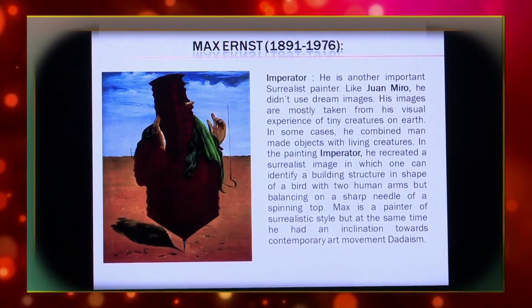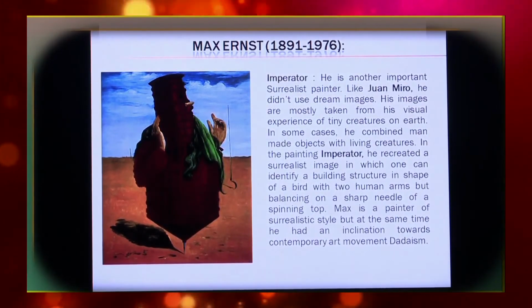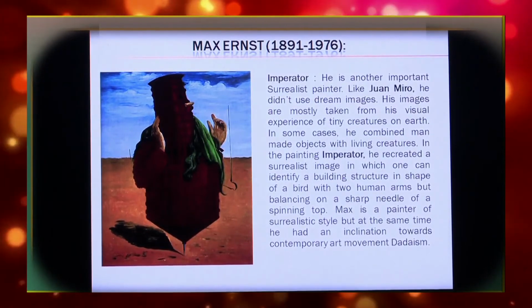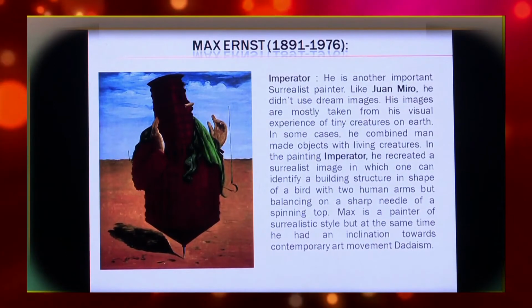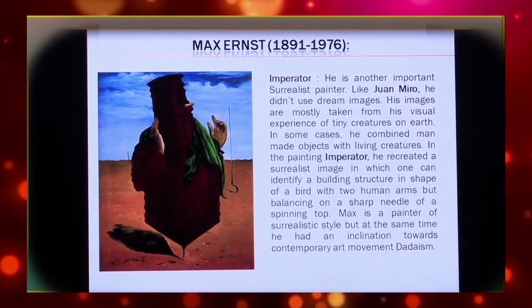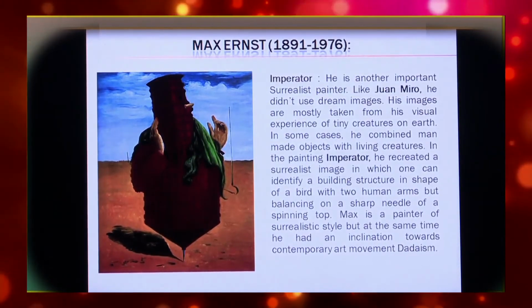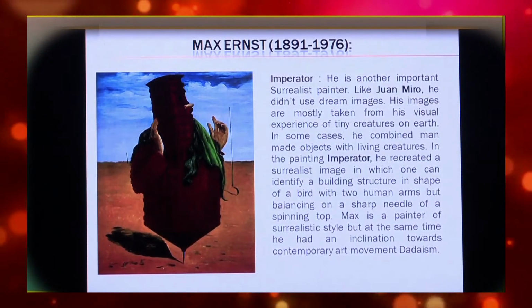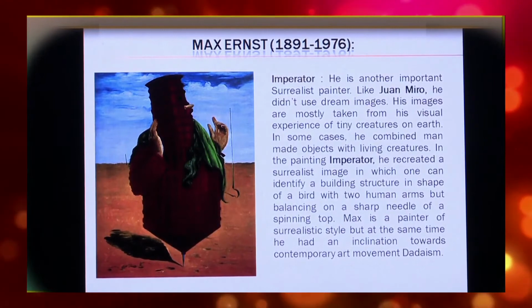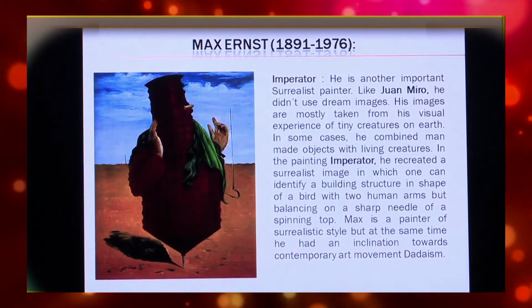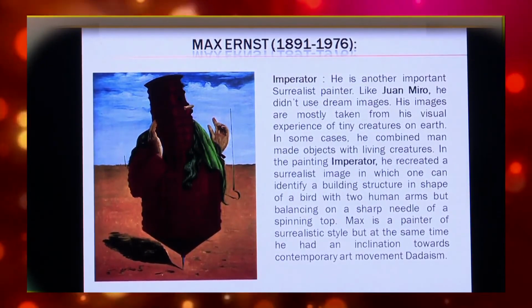In the painting Imperator, he recreated a surrealist image in which one can identify a building structure in the shape of a bird with two human arms, balancing on a sharp needle of a spinning top. Max is a painter of surrealistic style, but at the same time, he had an inclination towards the contemporary art movement Dadaism.